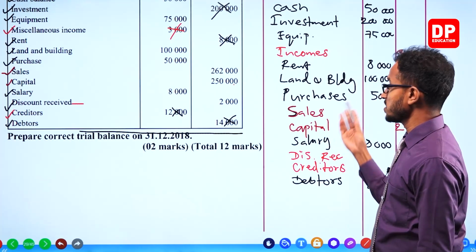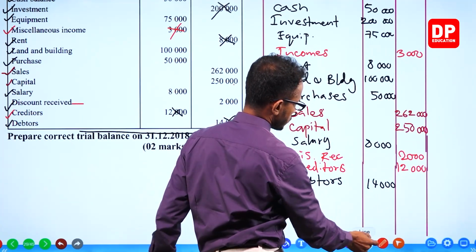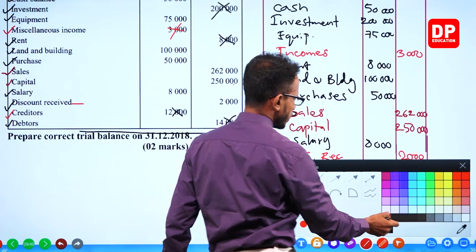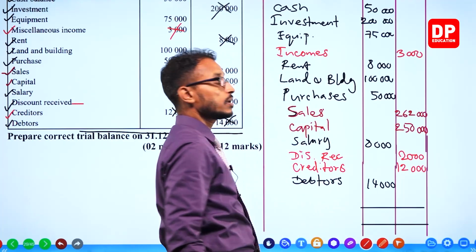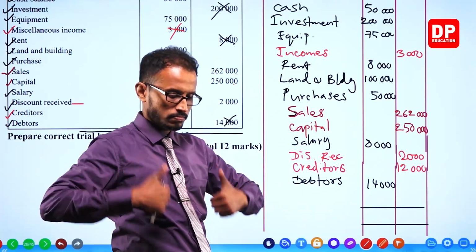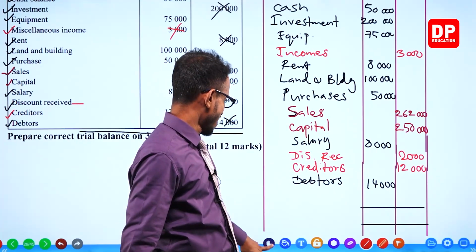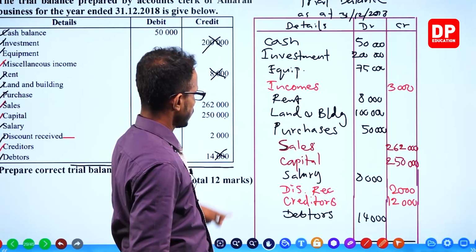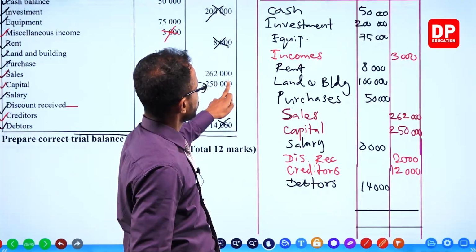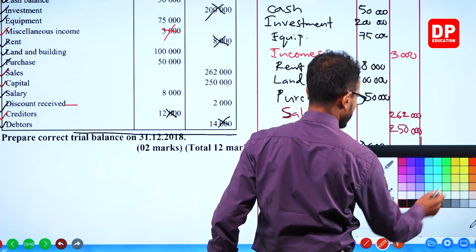Prepare the correct trial balance. Here we go. This is the corrected trial balance. Take the totals, and if the debit total tallies to the credit total, you are done. Let's see. Shall we?